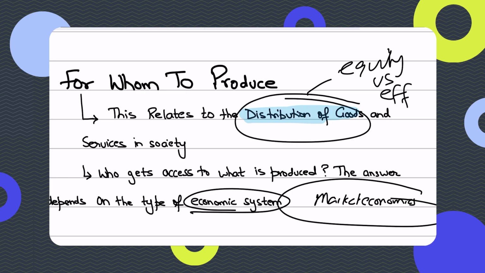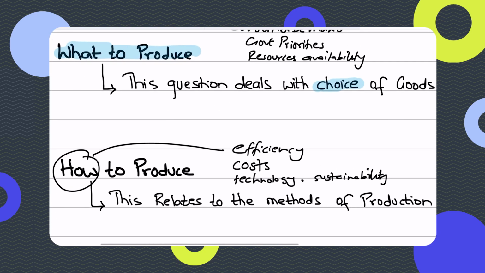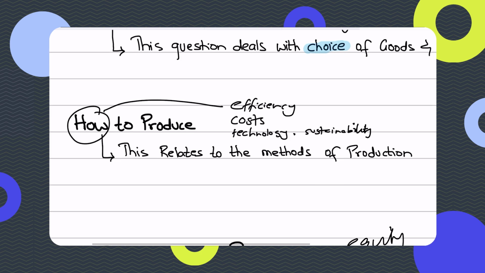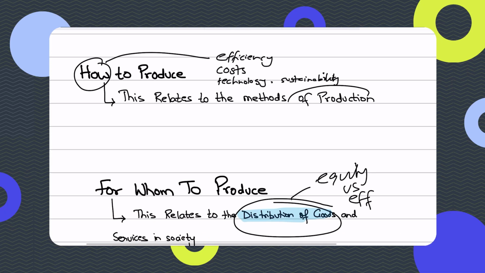So, guys, to sum it up, a very quick way to remember this is to think of a society as a restaurant running with very limited ingredients. The restaurant needs to think about what to produce: should we cook pizzas, burgers, or maybe biryani, whatever choice of goods? So that is what to produce. For how to produce, the restaurant would think: do we hire more chefs, that is labor, or do we buy advanced cooking machines as capital? So what methods of production it will use.